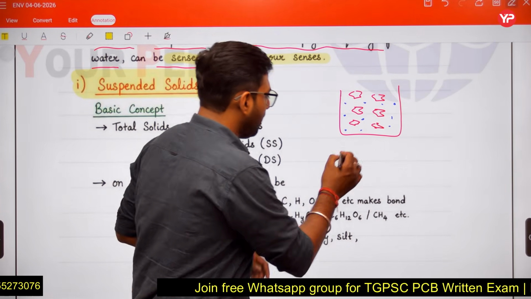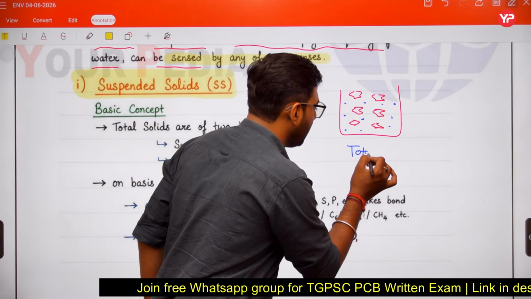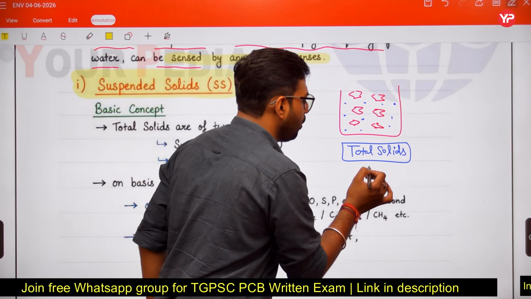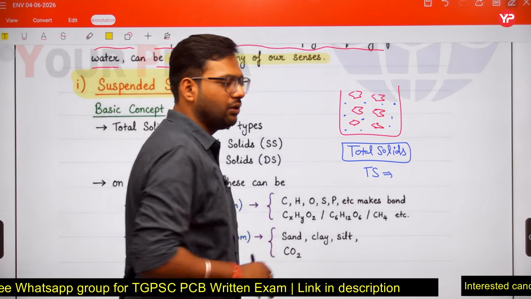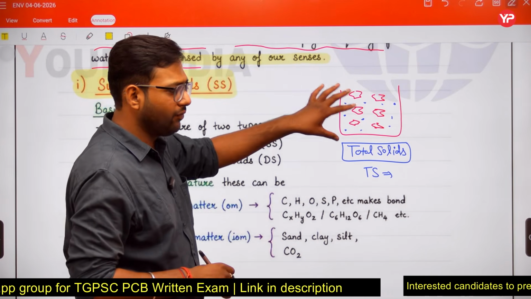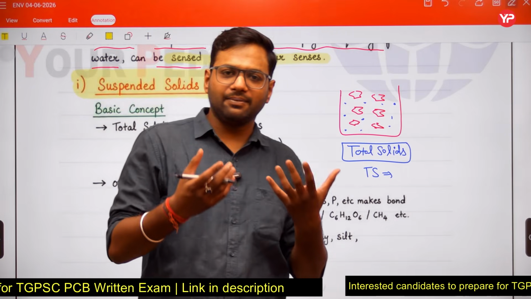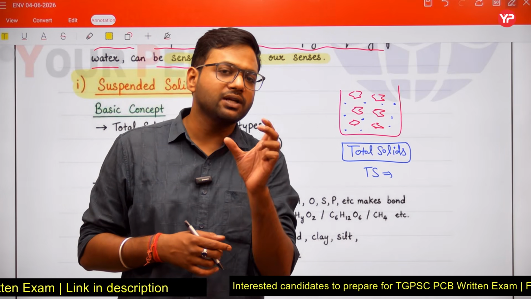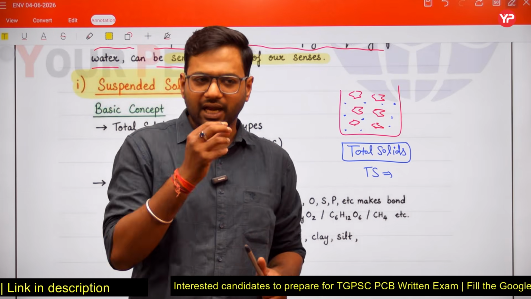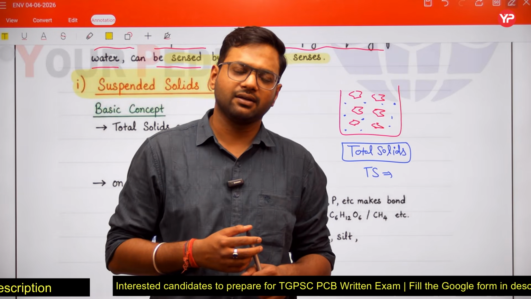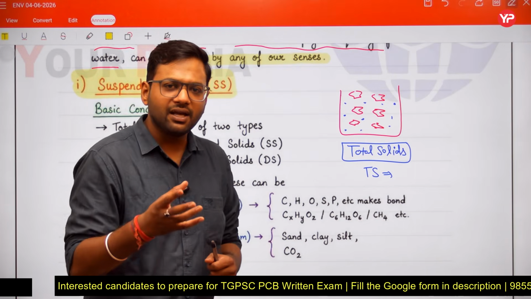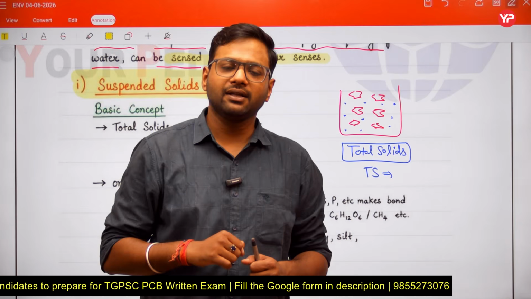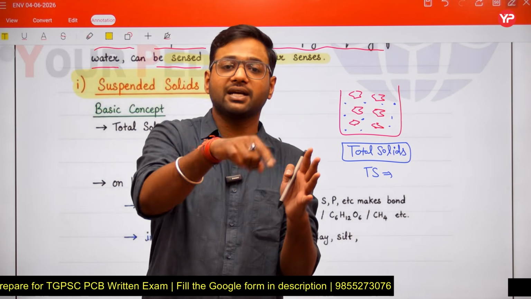If we talk about the total solids in our water sample, some solids we can see with the naked eye, and those particles will be in suspension in our water sample. But some solids have a very small particle size which cannot be seen by the naked eye. So the particles which are in suspension, which you can see with your naked eyes, are the suspended solids because they are in suspension.